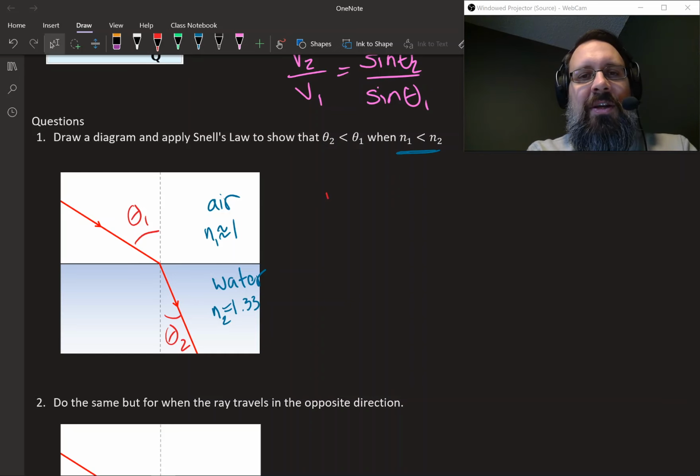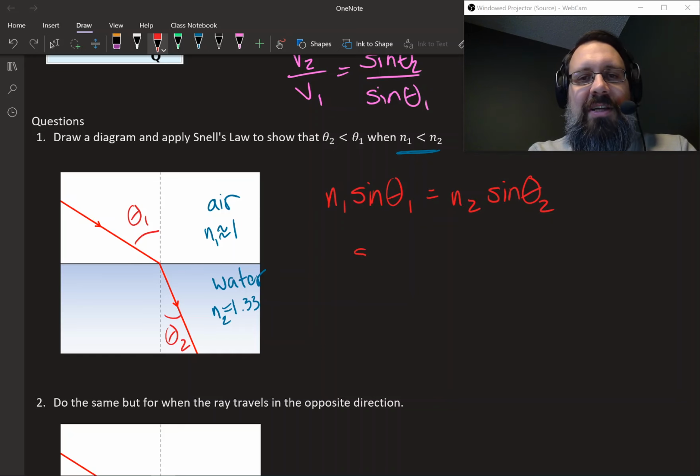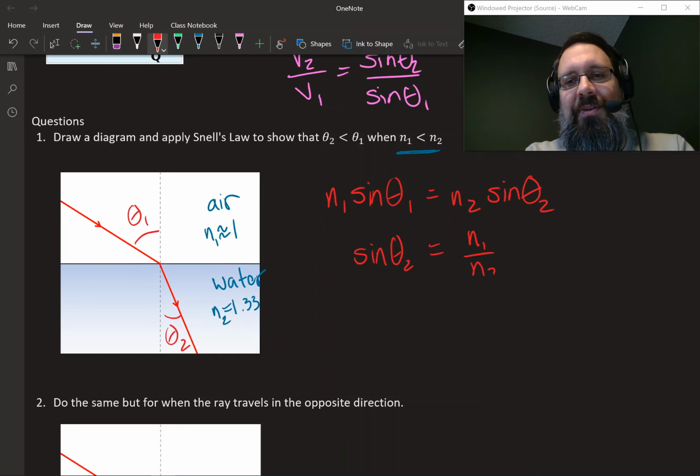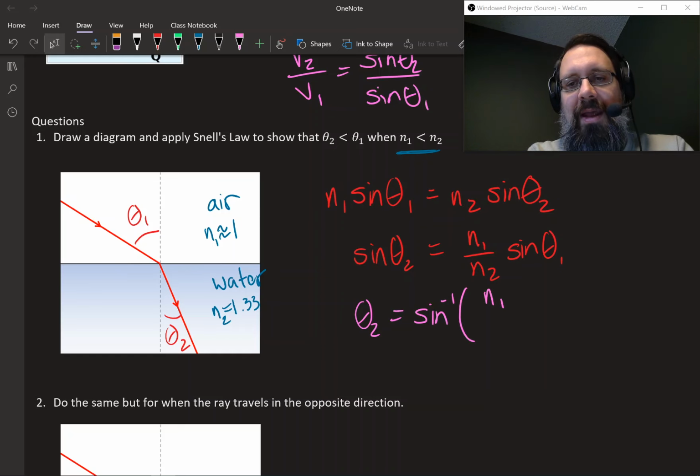So if we look at our equation, n1 sine theta 1 equals n2 sine theta 2. What we want to do is solve this for theta 2. The way to solve this is we first want to rearrange so we just have sine theta 2. We're going to divide both sides by n2, so we'll have n1 over n2 sine theta 1. And then we want to get rid of this sine over here, so we need to take the arc sine of both sides, or the inverse sine. And I'm going to get n1 over n2 sine theta 1.